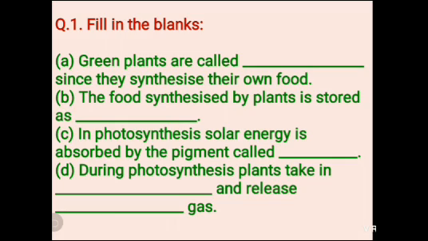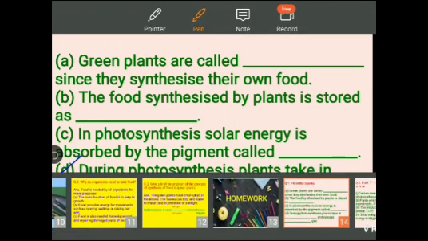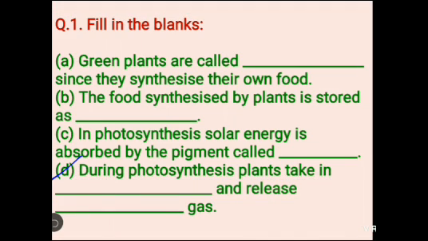Now come to the fourth question, which is, during photosynthesis, plants take in blank and release blank. Name that gas which is taken in and which gas is released as a byproduct during photosynthesis. You have to write the name of that gas.